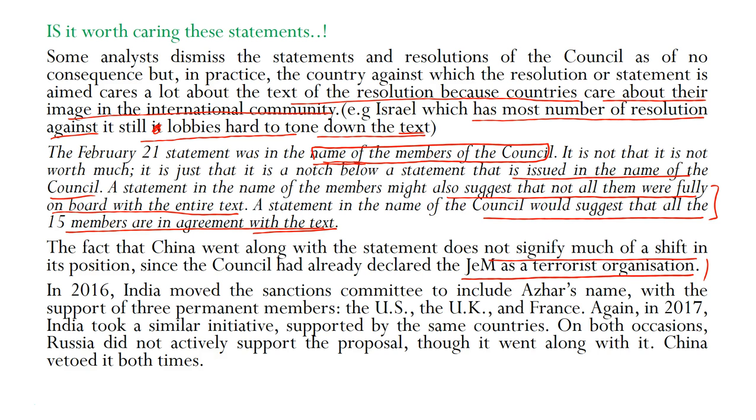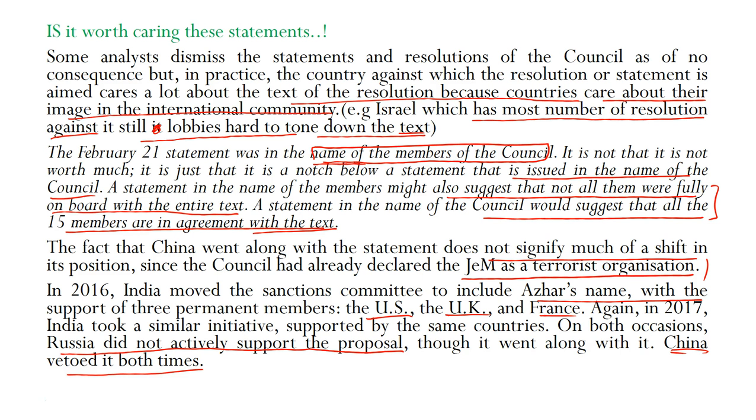That India must understand. In 2016, India moved the sanctions committee to include Azhar's name with the support of 3 permanent members, that is US, UK and France. Again in 2017, India took a similar initiative supported by the same countries. On both occasions, Russia at first did not actively support the proposal because India is not buying arms from Russia. That's one. Though it went along with it, China vetoed it both times. And that's why we have not been able to get Masood Azhar declared as a terrorist.